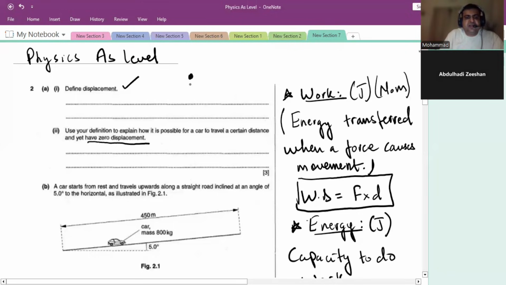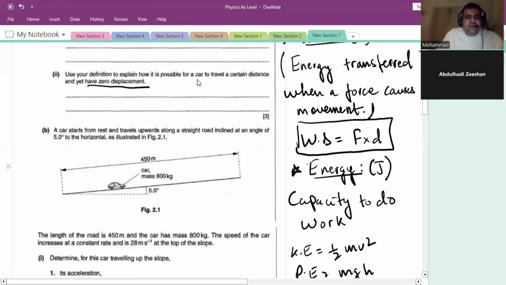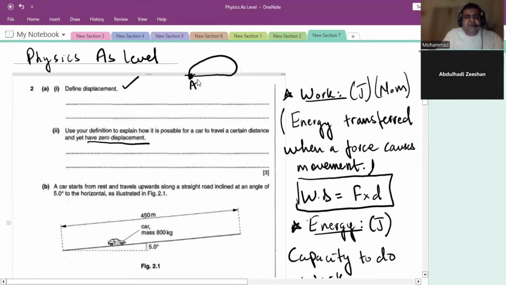For example, if the car is starting from here, going there, and it's coming back to A, so that means displacement is zero, right? But in other words, the car has traveled this much distance, right? Make sense? But yet the car has zero displacement if the car returns to its starting point. So that's what we're going to say. So you get 3 marks on that, right?